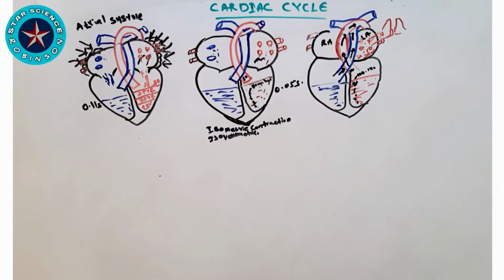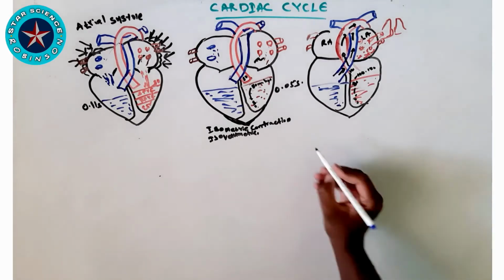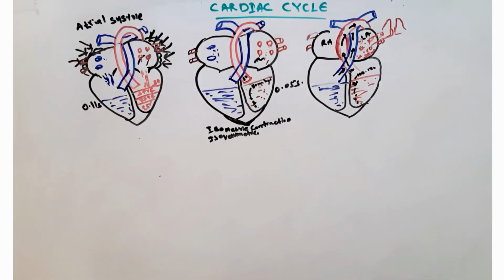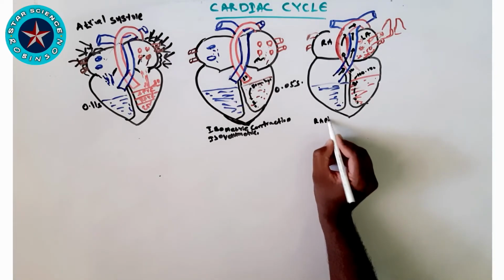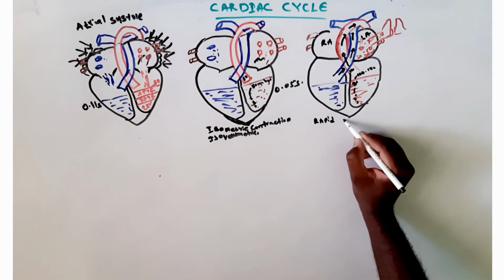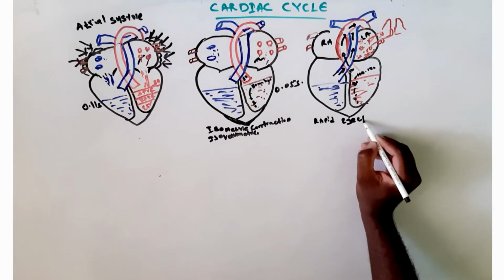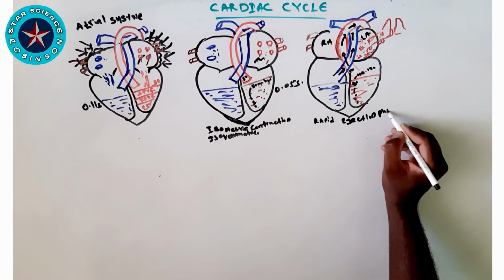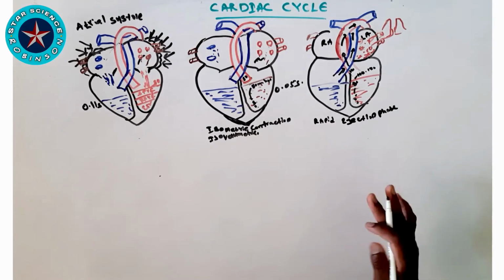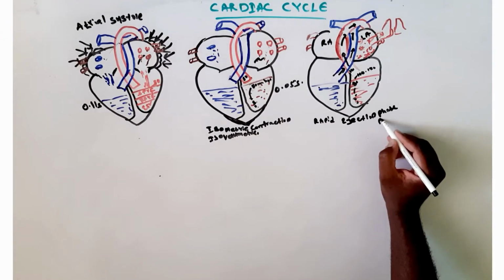As soon as the valve opens, the blood from the ventricles rushes into the aorta and pulmonary artery. The blood rushes very fast, so in this phase we call it the rapid ejection phase. This is what we have seen in the third step.